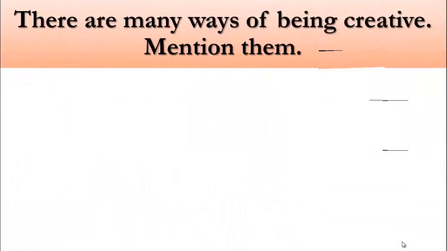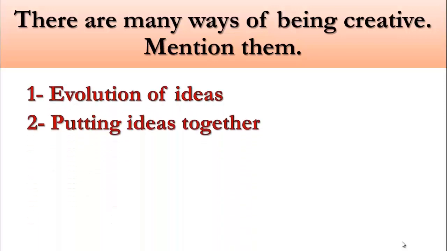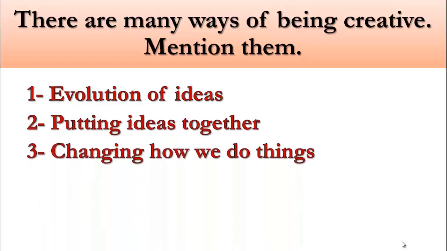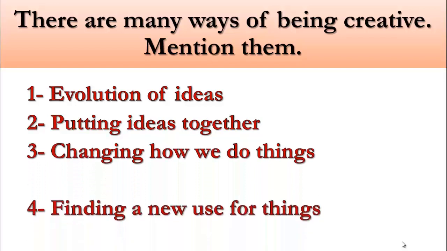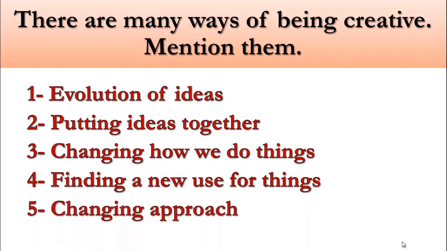Before we finish here, there are many ways of being creative. Mention them. How can we be creative? Okay, here we have some ideas. Evolution of ideas, the first one. Second one, putting ideas together, the thing that we have said. Changing how we do things. Finding a new use for things. And changing approach. Okay, so these are the ways of being creative.